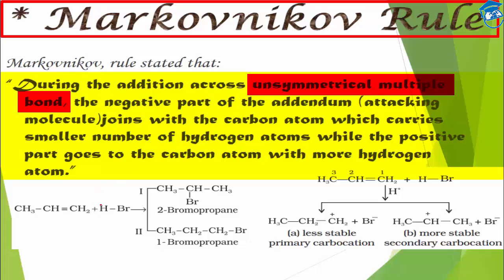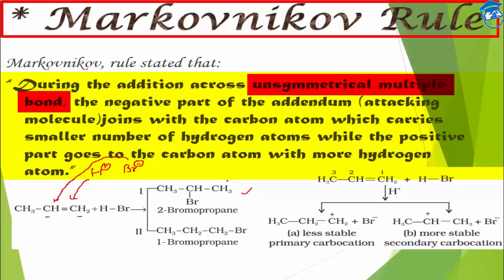So here in case of HBr, we can break HBr into H plus and Br minus. H plus is the positive part, so it should go to the carbon atom which is having more hydrogen atoms. In this molecule, this carbon has 2 hydrogen atoms, this one has 1 hydrogen atom. So H should attack here, and Br should go to this position. So we should get 2-bromopropane as our predominant product.